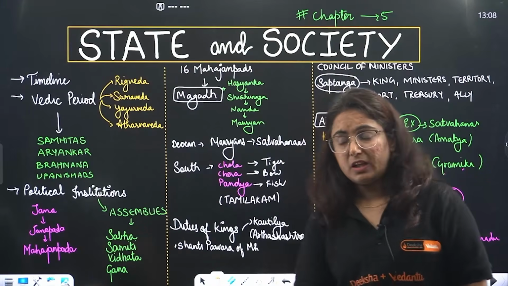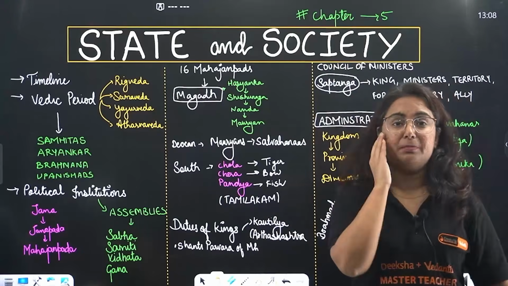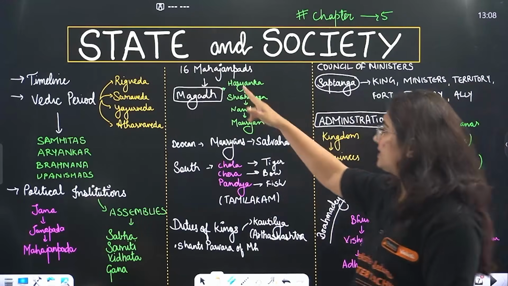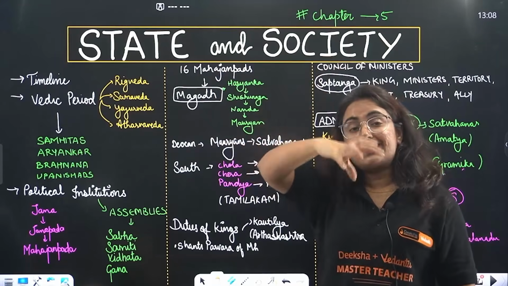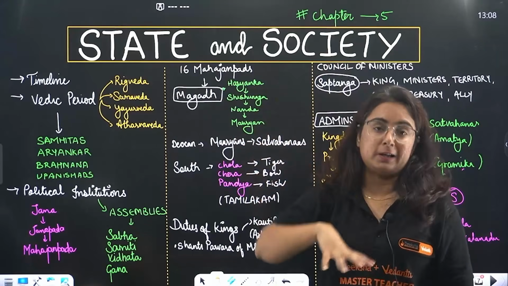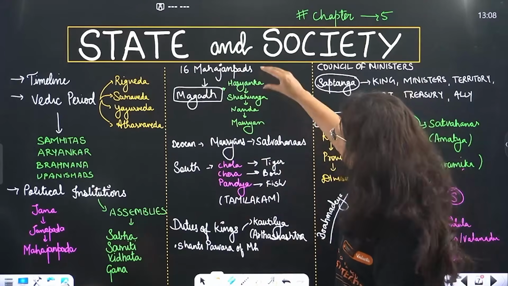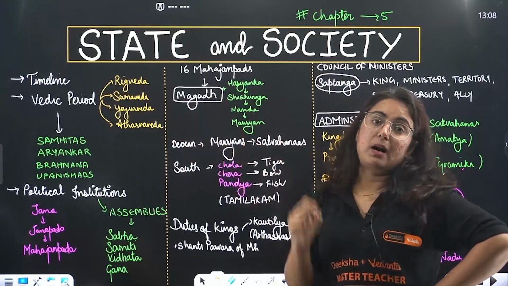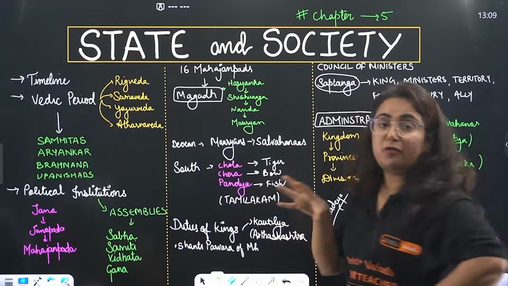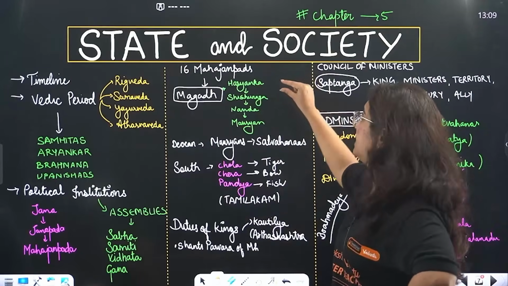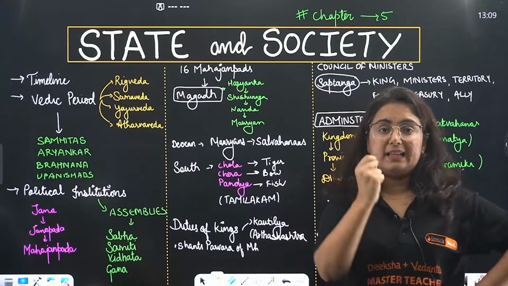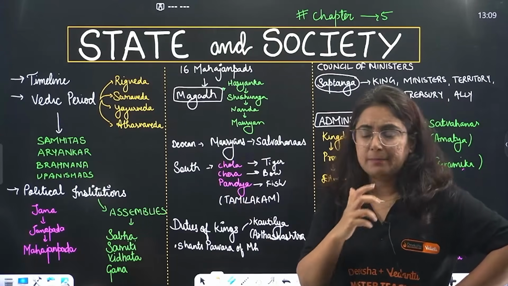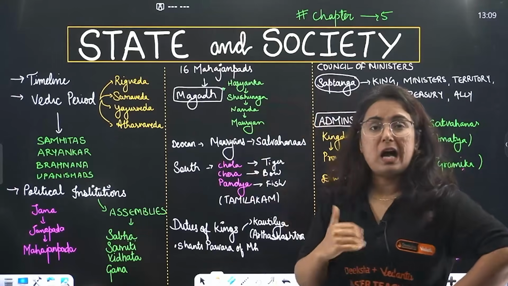Now, coming towards Mahajanapada, beta, the Buddhist text and the Jaina text tell us that there were 16 larger kingdoms in number. Among those 16 larger kingdoms, one of the most powerful became what, beta? Magadha. In the starting days, Magadha was ruled by a dynasty, the Haryanka dynasty. There were popular rulers like Bimbisara. Then it was replaced by the Shishunaga dynasty.